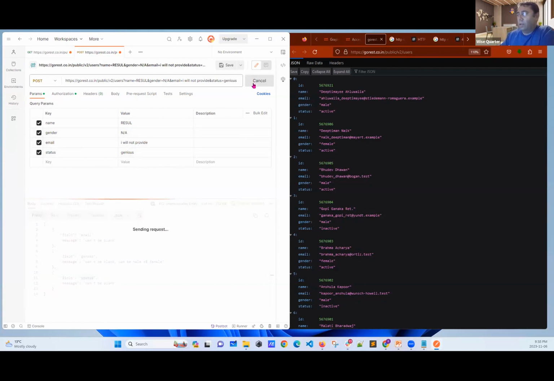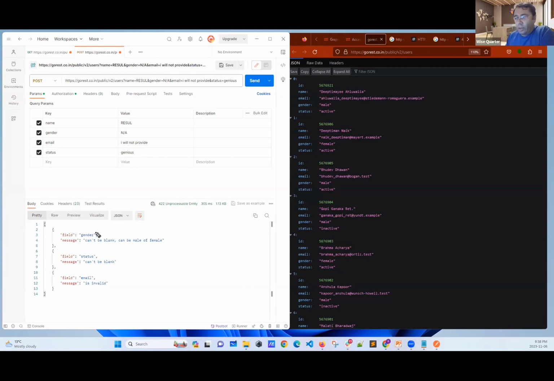Let's send it. It says, sorry, dude, gender can be just male or female. You cannot say not applicable. Oh, which means gender here is a pick list, and it has only male and female. I cannot say anything different. It's not a free string. Got it.